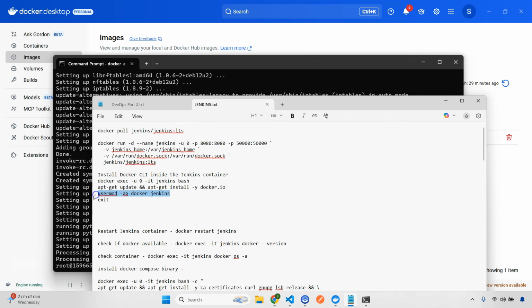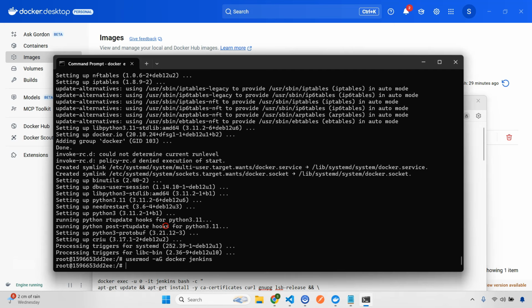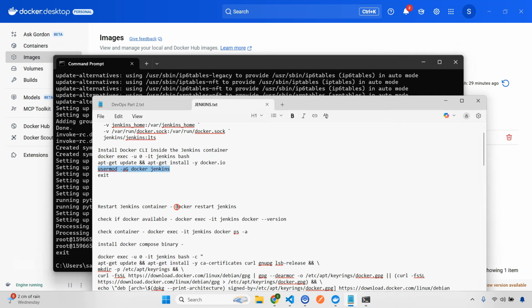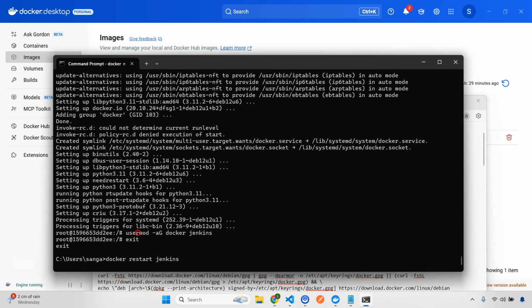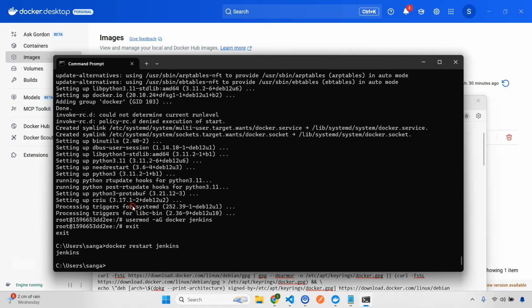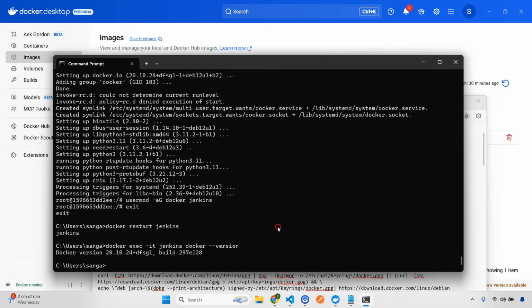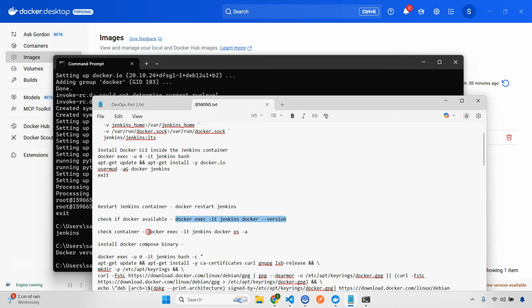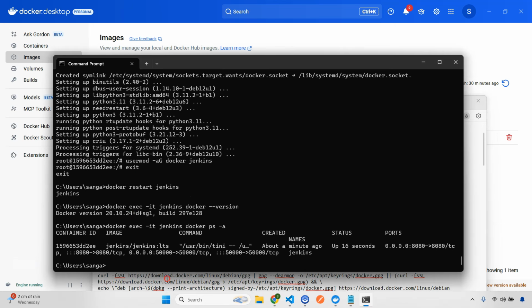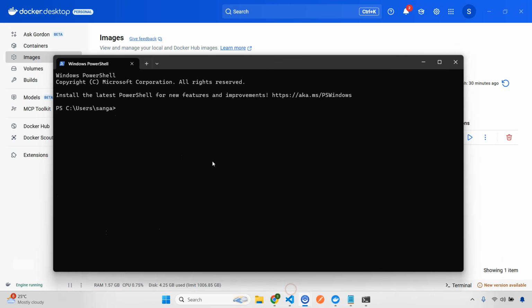Then copy this, and then we'll exit. After this, we're going to restart the Jenkins container, so I'll copy this. Awesome. Also, you'll check now if Docker is available or not. We have the Docker version. Now we'll check the container.